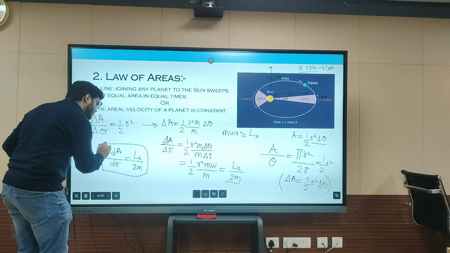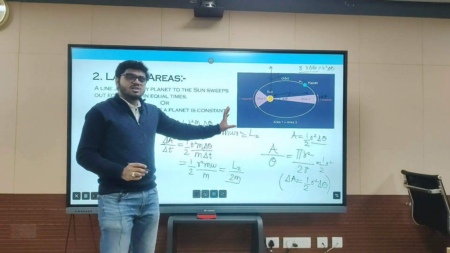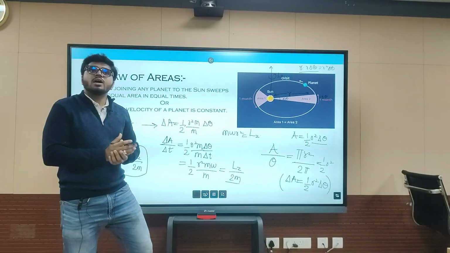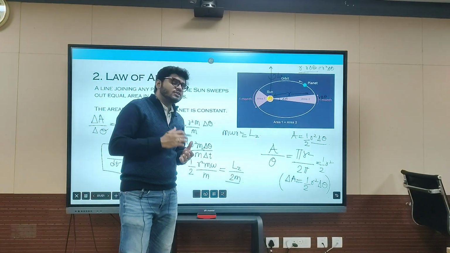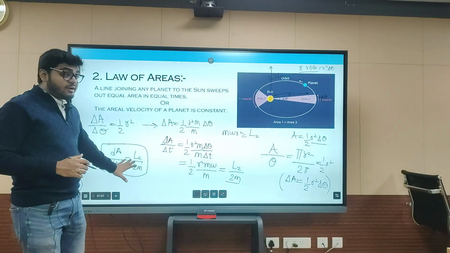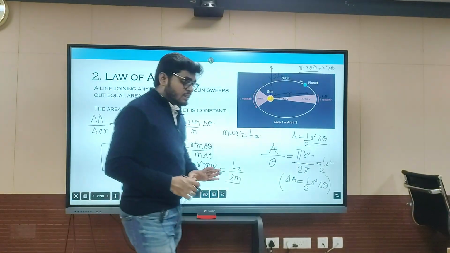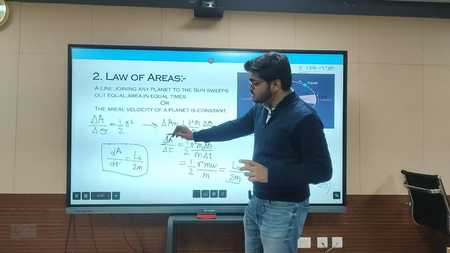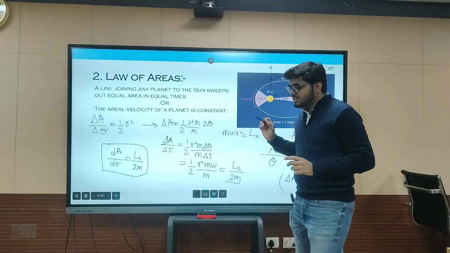Now a very important point comes up. If the mass of sun and earth is conserved, like you have an isolated system and no external torque is applied in your system, then this angular momentum Lz in the z direction will be constant. So this proves that the areal velocity is constant.